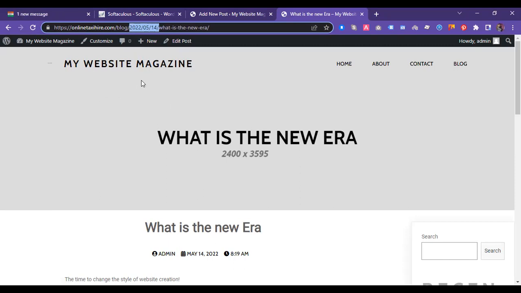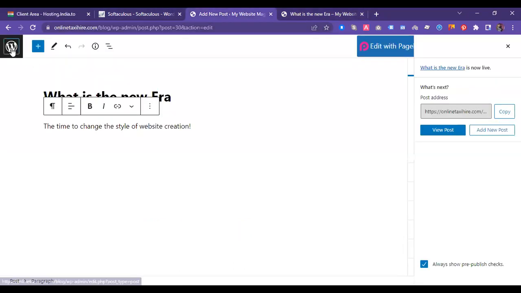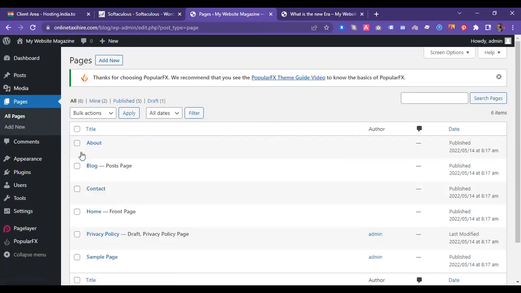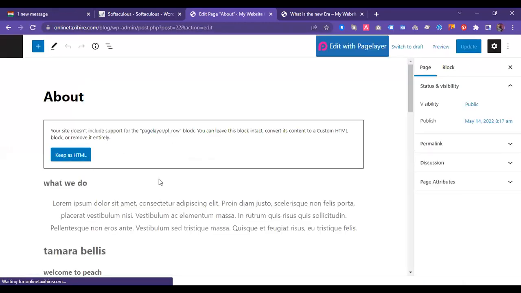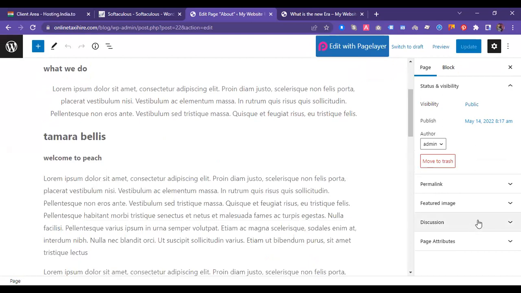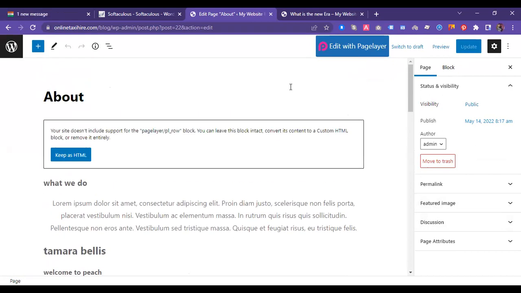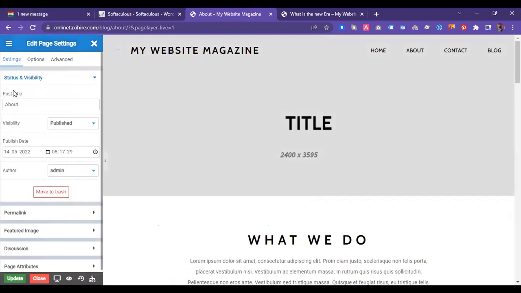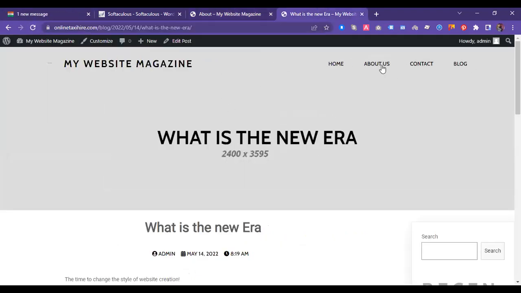Even each and everything, meaning if you want to change this "about" to "about us", simply you can change it. Let me show how. I'm just giving you a glimpse, but the entire idea I will give you by accessing one section at a time. Like this is about, and I want to change it to about us. So from where can we do this? We can do this from here. This is the inbuilt tool. And if I place here "about us" and update it, then you can see it is updated here.